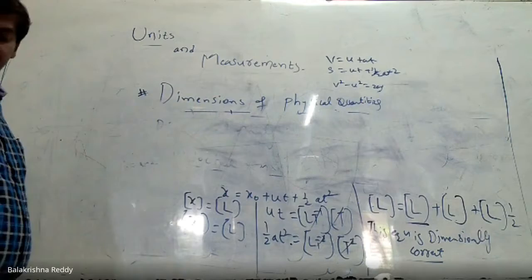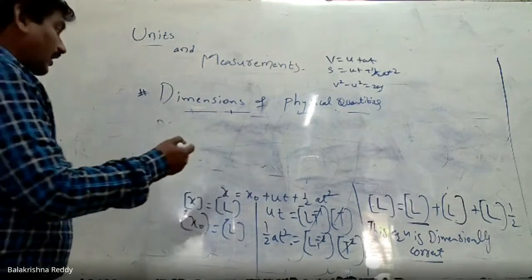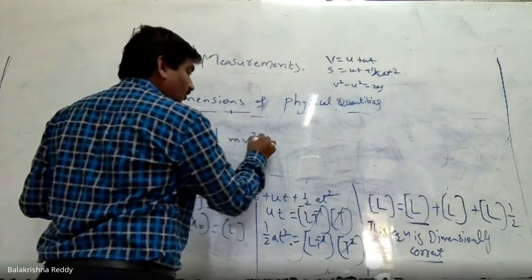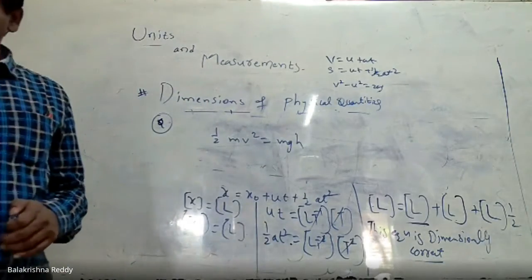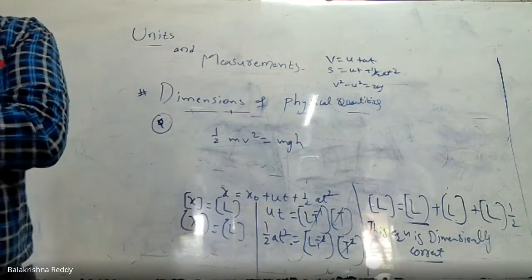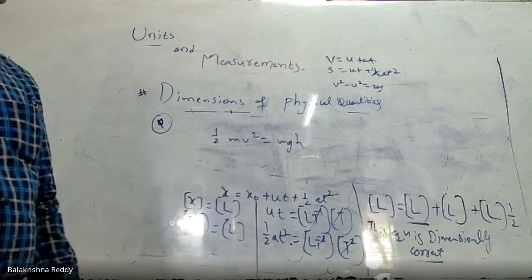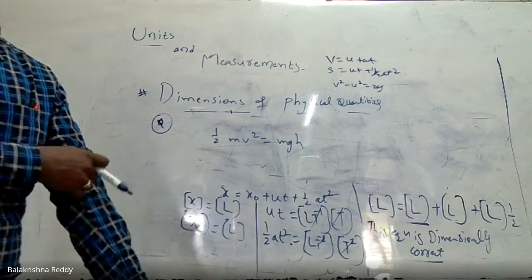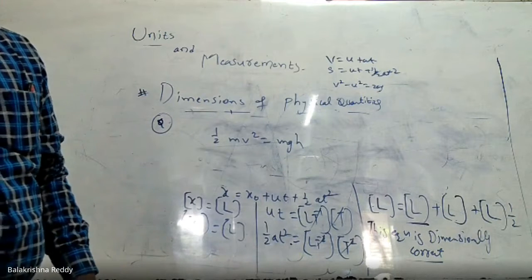Let us consider the equation half mv square equal to mgh. In this, we know that m is mass, g is acceleration due to gravity, h is the height, v is the velocity. Check whether this equation is dimensionally correct or not.